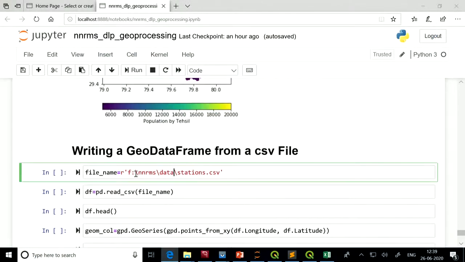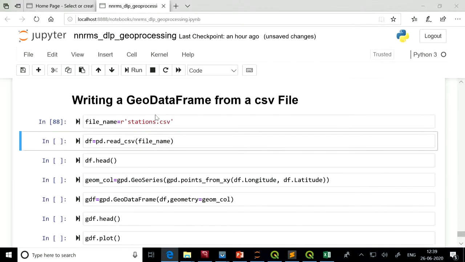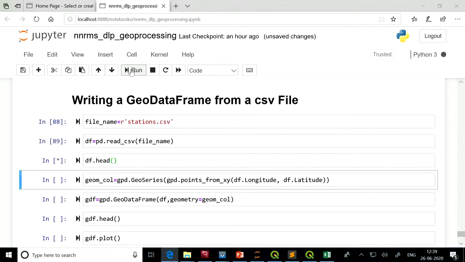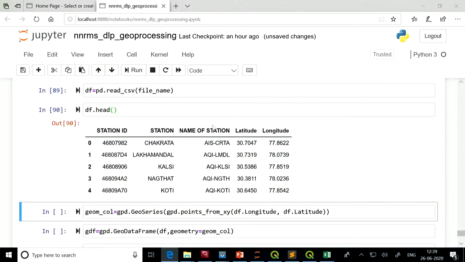So this is our data file, stations.csv. In a similar way to how we have read vector files, we will read a CSV file with pandas. So df, first we will read the file into a pandas data frame. If we see what this returns, we have station ID, station name, the name of the station, latitude and longitude. So this shows the latitude and longitude information.